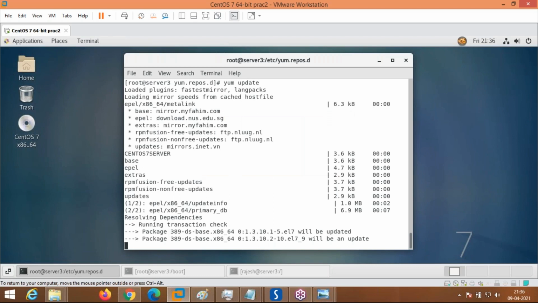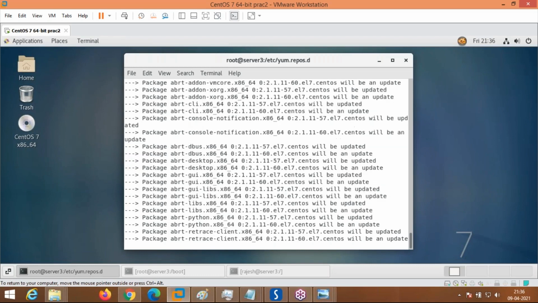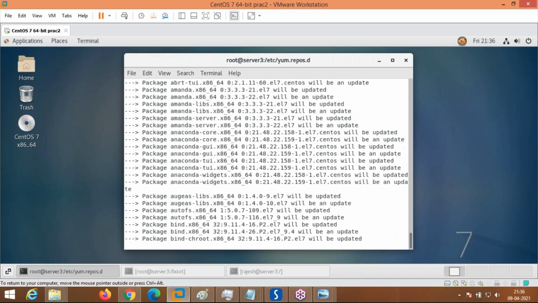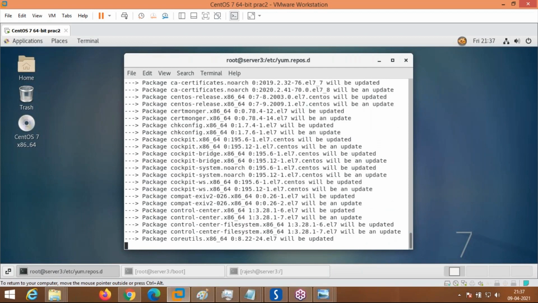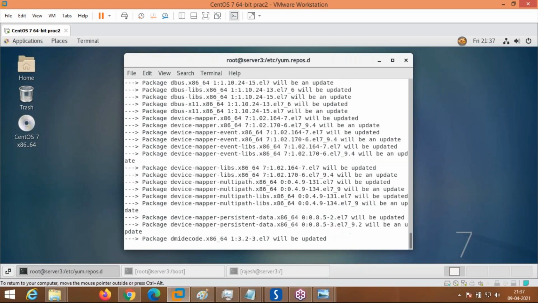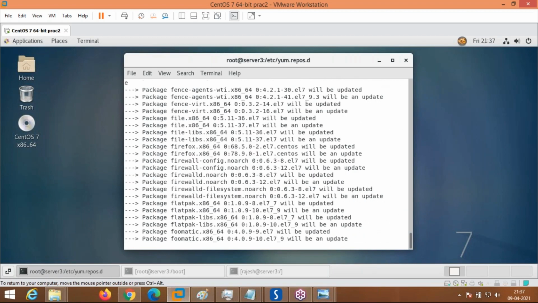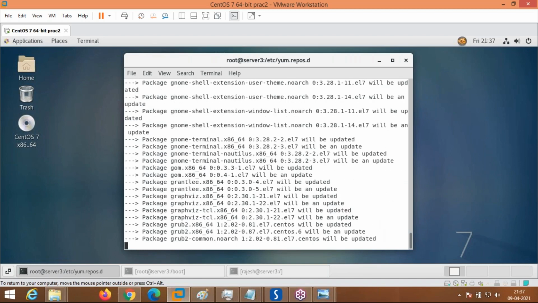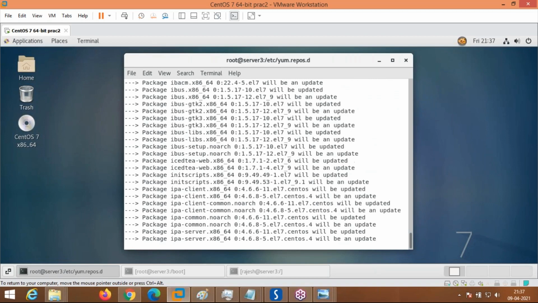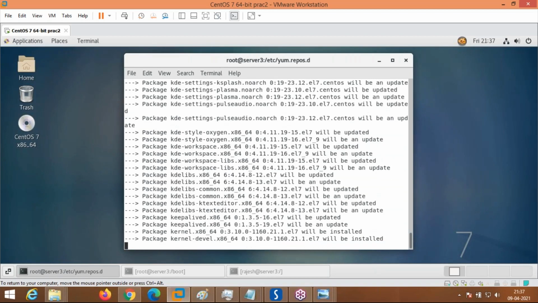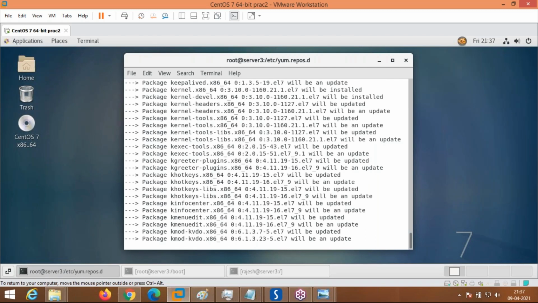Surendra, are you getting, man? Yes, sir. See, now these packages are being updated. These are not free in RHEL; this is free in CentOS. CentOS stands for Community Enterprise Linux Operating System. RHEL is Red Hat Enterprise Linux Operating System. Both are Enterprise Linux operating systems, ditto copy. But the only thing is in CentOS, everything is free, including updatable packages from online repositories. In RHEL you have to pay for the license, otherwise it will not allow you. The yum update command is not possible in RHEL without a license.